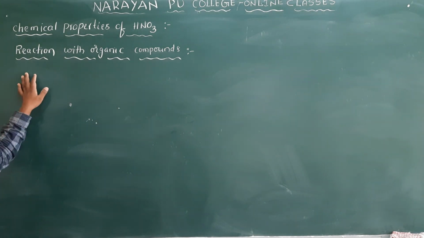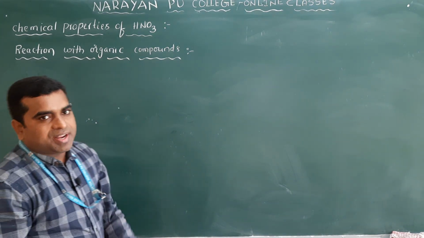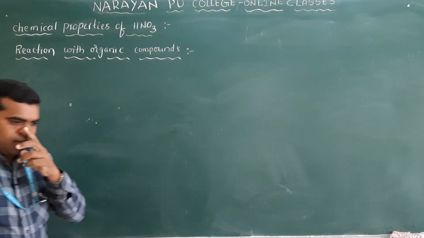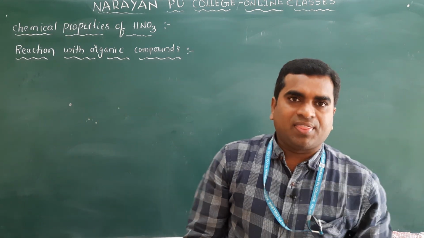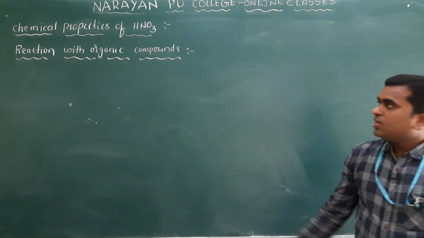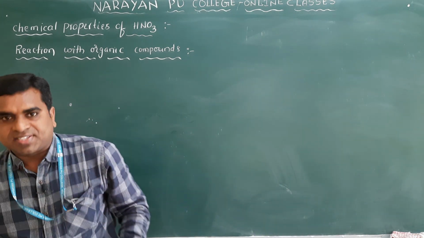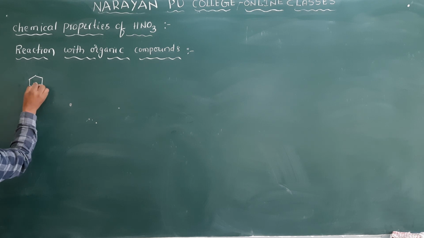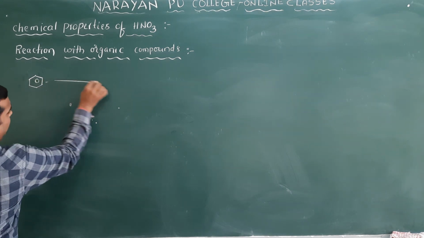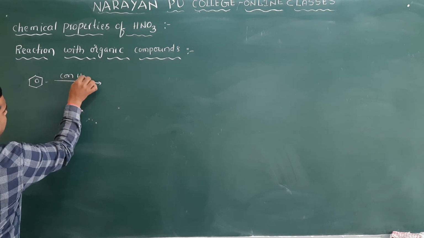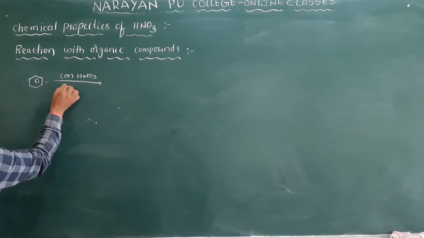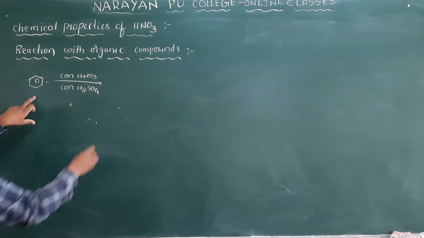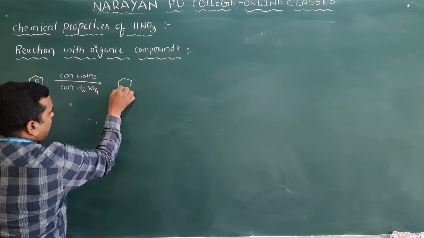So the next concept is the reaction with organic compounds. You know that concentrated HNO3 and the nitrating mixture we have studied in organic chemistry. So those reactions we will discuss here. Suppose first one, benzene. You studied this in the first year. Benzene reacted with concentrated HNO3 and concentrated H2SO4, what we call the nitrating mixture, you will get the compound nitrobenzene.